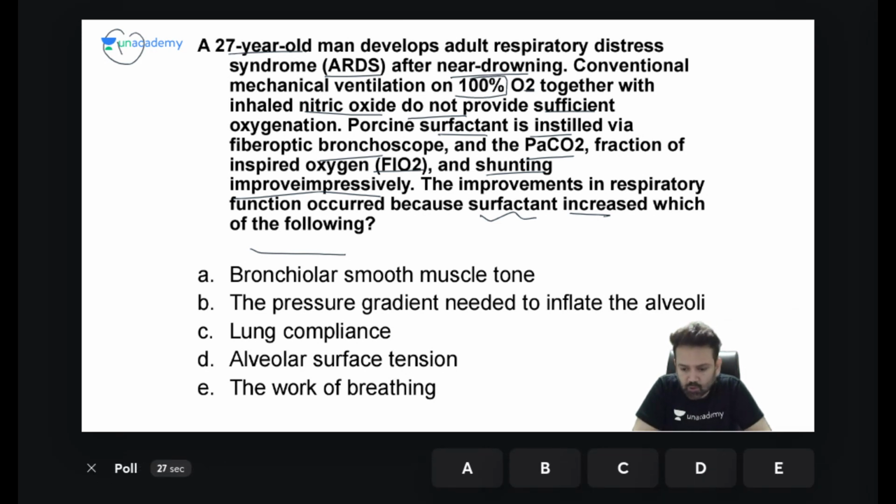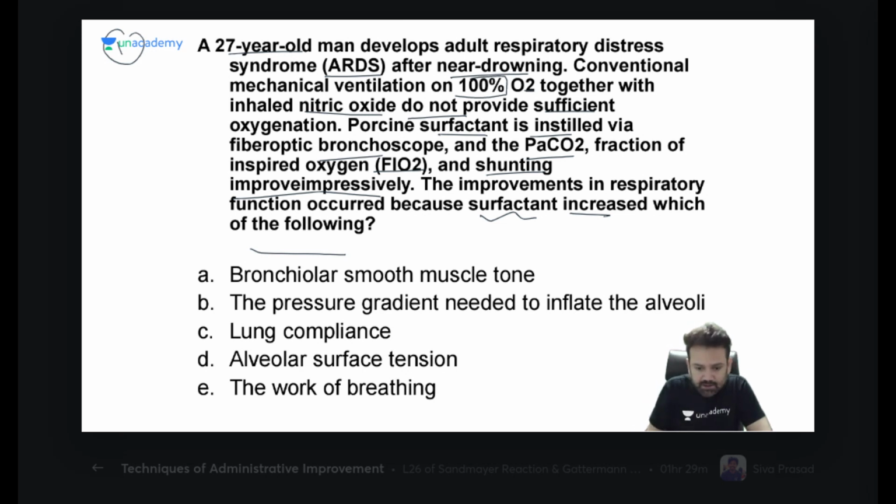What will increase whenever you instill surfactant in the patient of respiratory distress syndrome? What is the function of surfactant? The function of surfactant is that it minimizes V by Q mismatch. It works on surface tension. So what is the most correct answer in that? Okay, so the answer is, we can see it decreases surface tension, not increases.